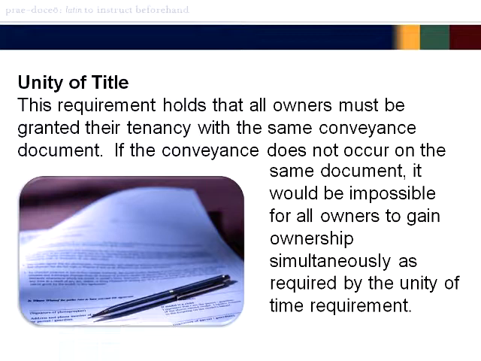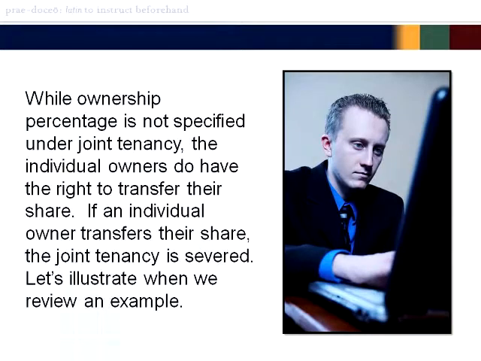Unity of title. This requirement holds that all owners must be granted their tenancy with the same conveyance document. If the conveyance does not occur on the same document, it would be impossible for all owners to gain ownership simultaneously, as required by the unity of time requirement. While ownership percentage is not specified under joint tenancy, the individual owners do have the right to transfer their share. If an individual owner transfers their share, the joint tenancy is severed. Let's illustrate when we review an example.